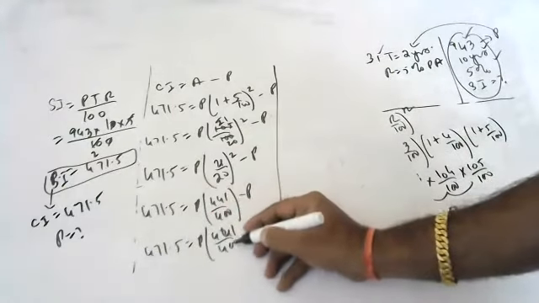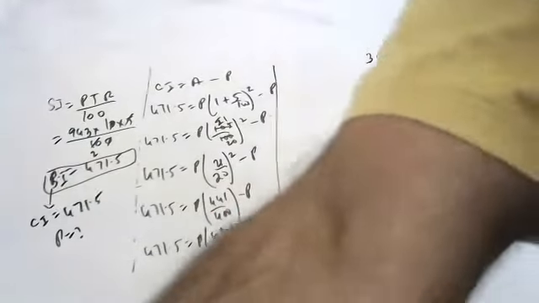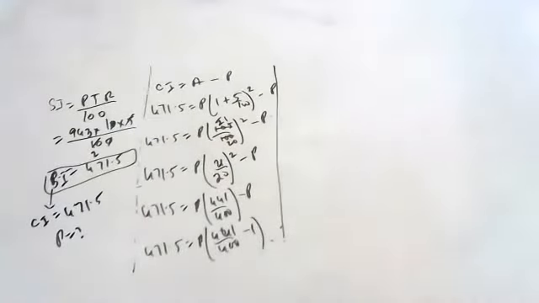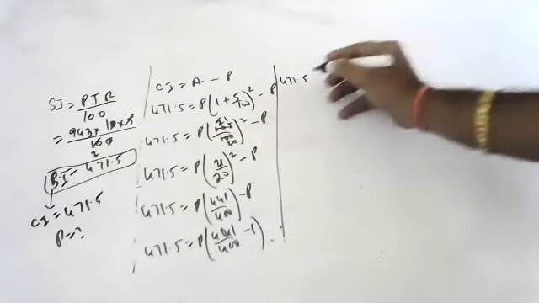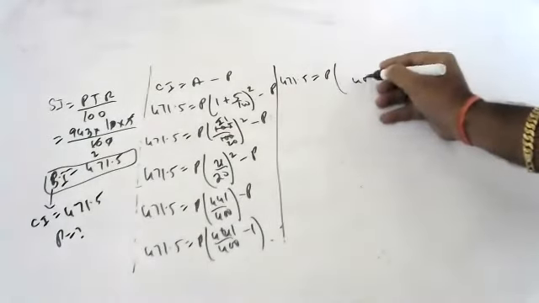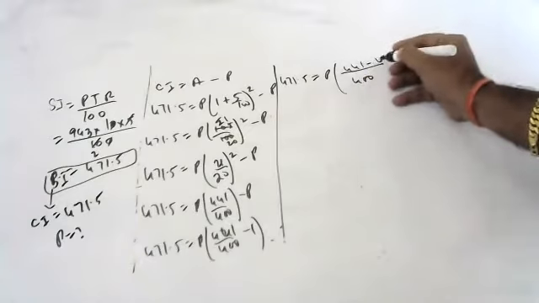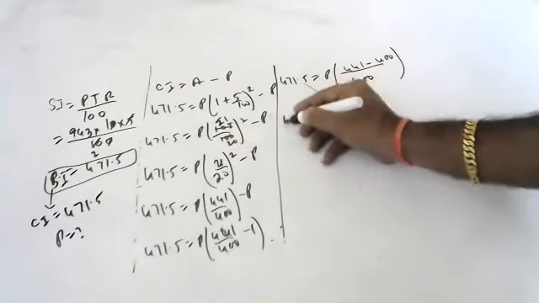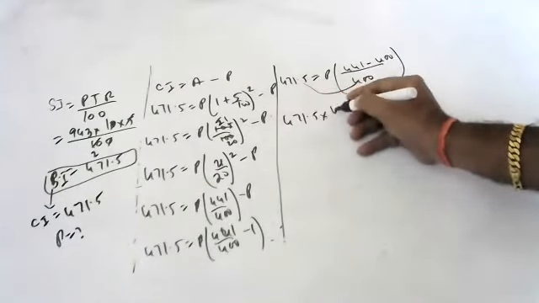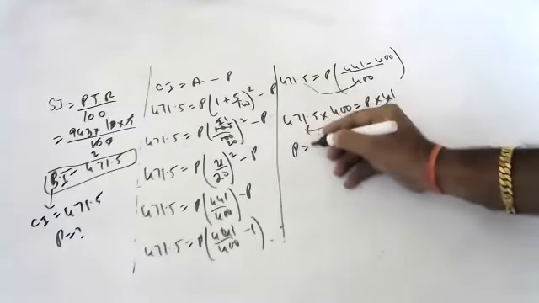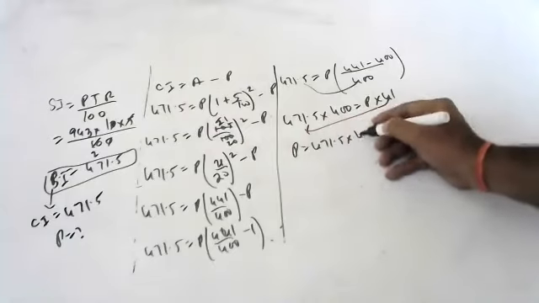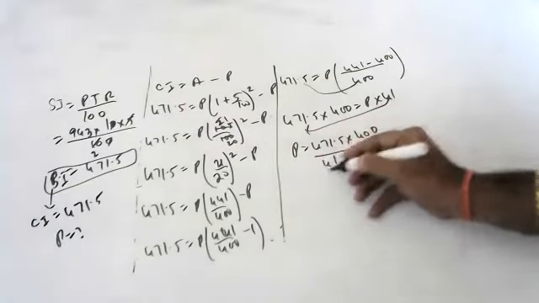So 471.5, take P common. 441 minus 400, minus 1. So how much is it becoming? P into LCM 400, 441 minus 400. Please see here. This goes up. 471.5 into 400 is equal to P into 41. 41 goes down. So P is 471.5 into 400 by 41.